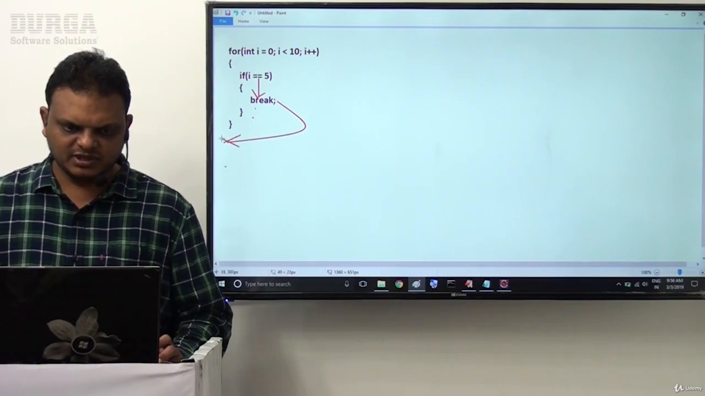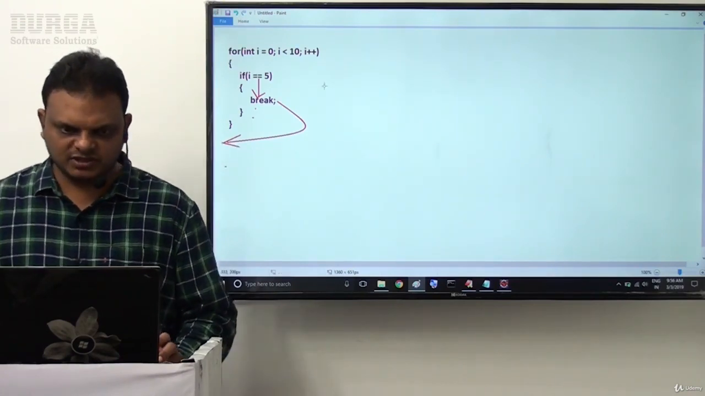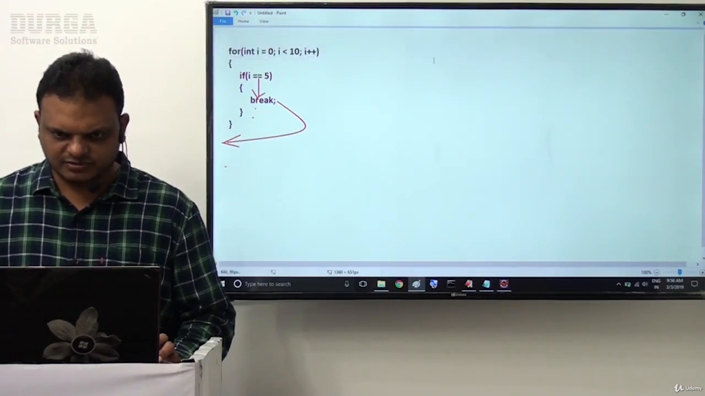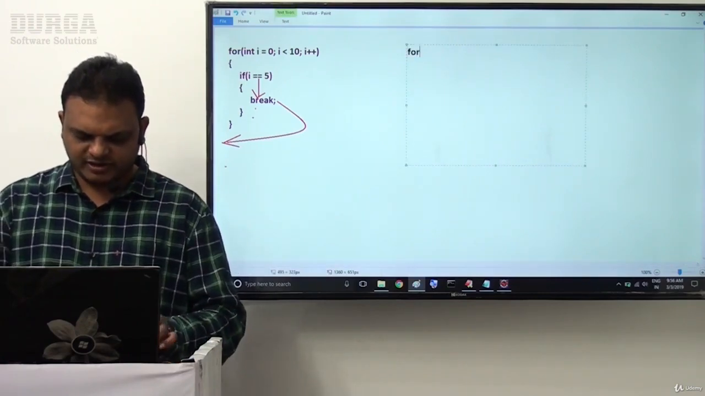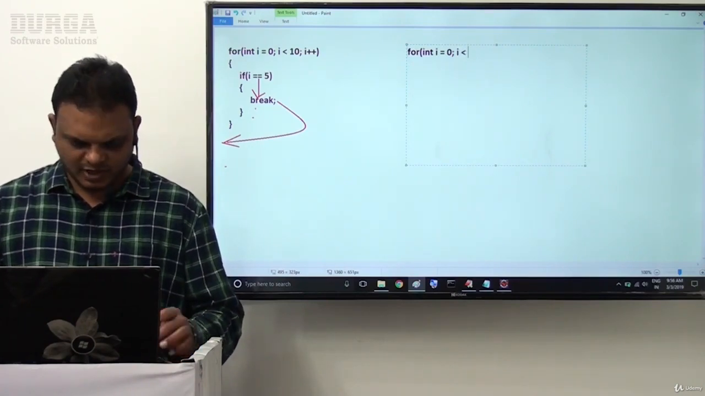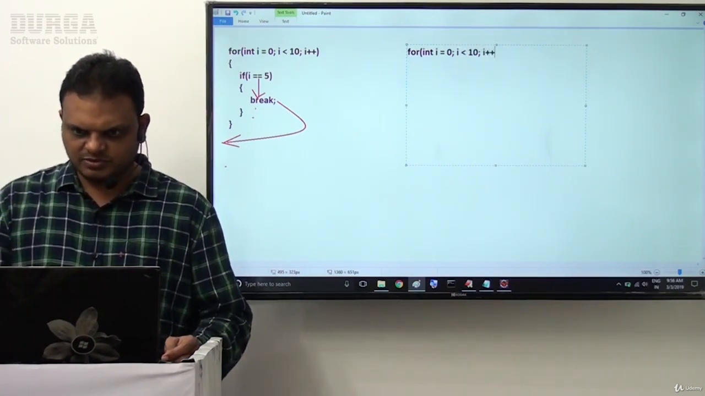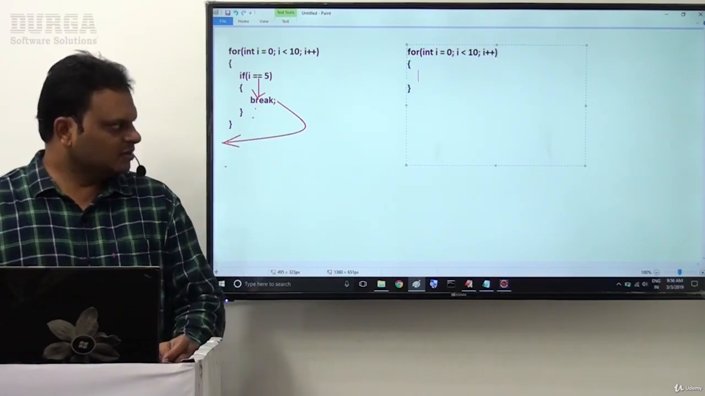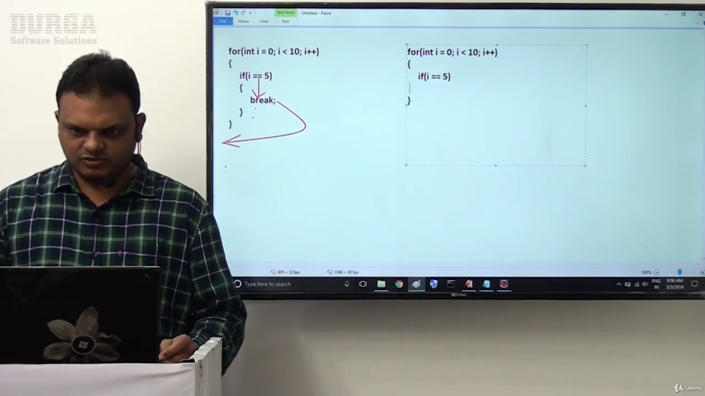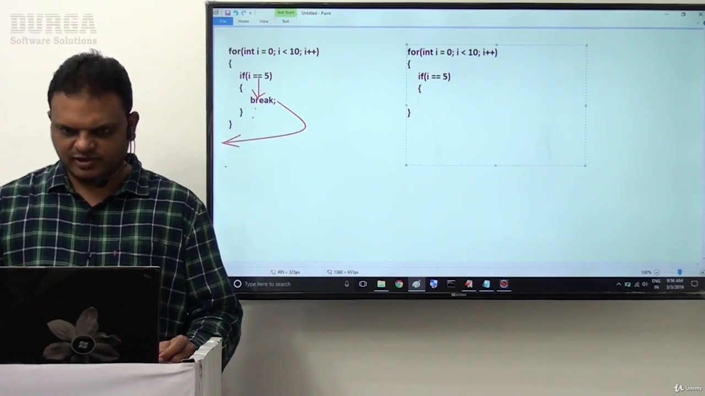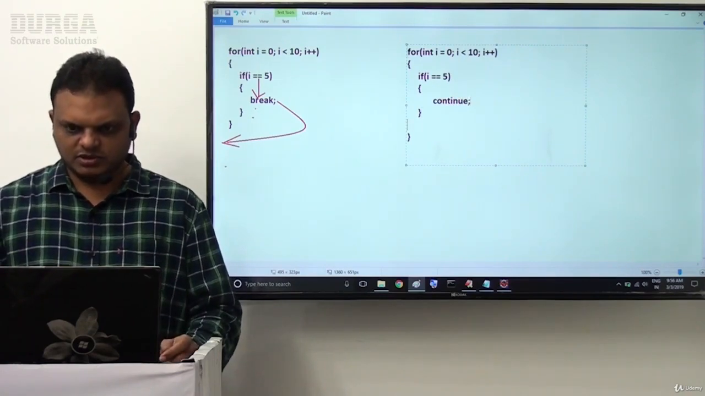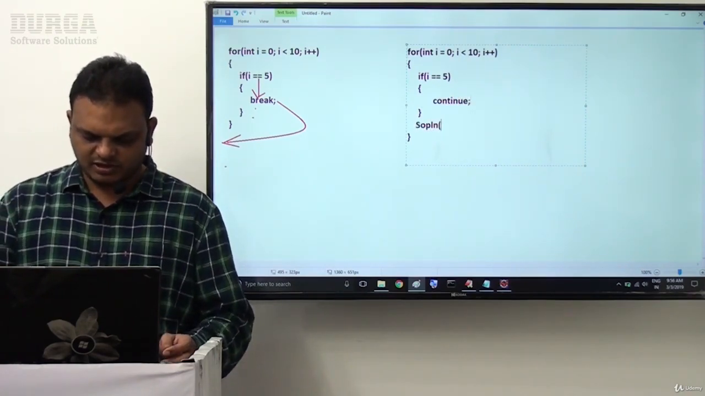This is the break statement. Similarly, what is the meaning of the continue statement? I'll give a similar comparison, try to understand it. Same example: for (int i = 0; i < 10; i++). Inside this we provide if (i == 5), and inside it we provide continue. After that, I will provide System.out.println(i).